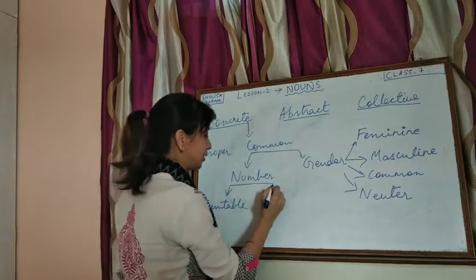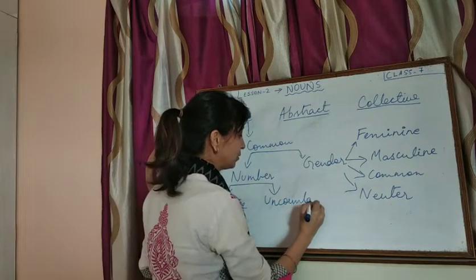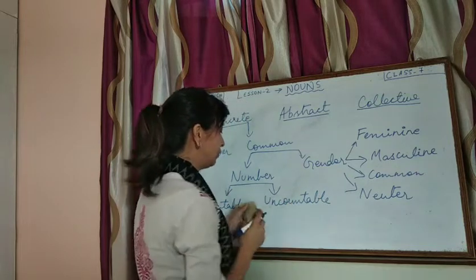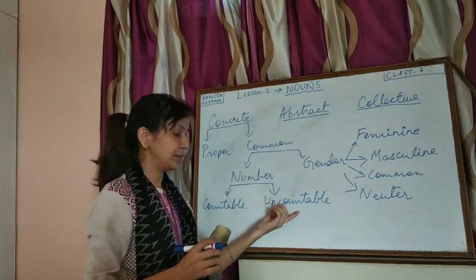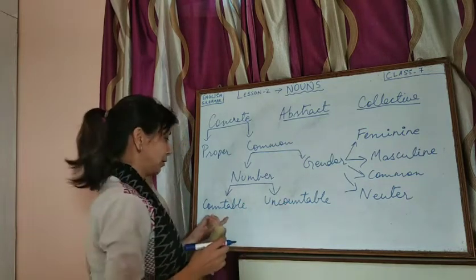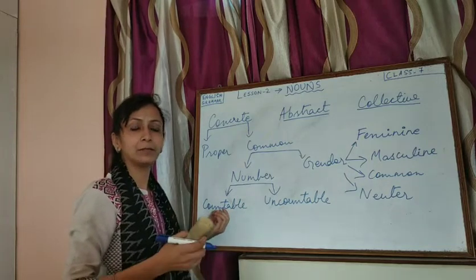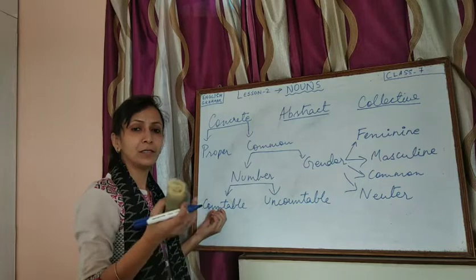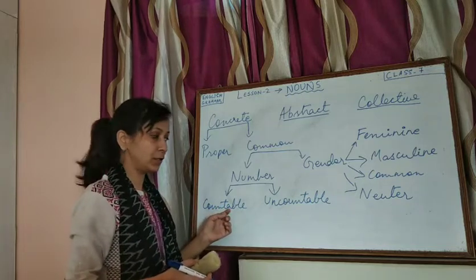Countable, the ones which can be counted; uncountable, the ones which cannot be counted. Like water we cannot count, sand we cannot count, grains we cannot count. So they all fall under uncountable. Countable, of course, there are plenty of things we can count, like tables, chairs, books, copies. We can count them, so they fall under countable noun.